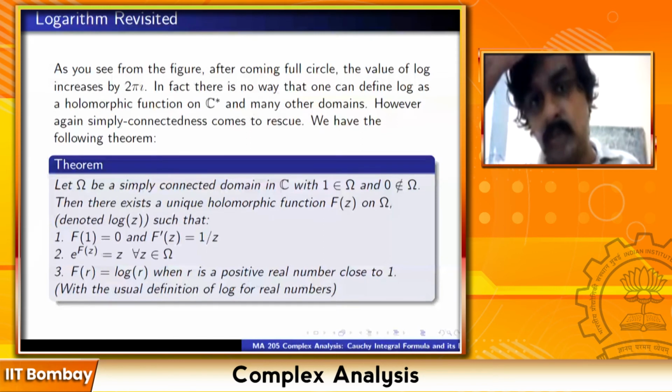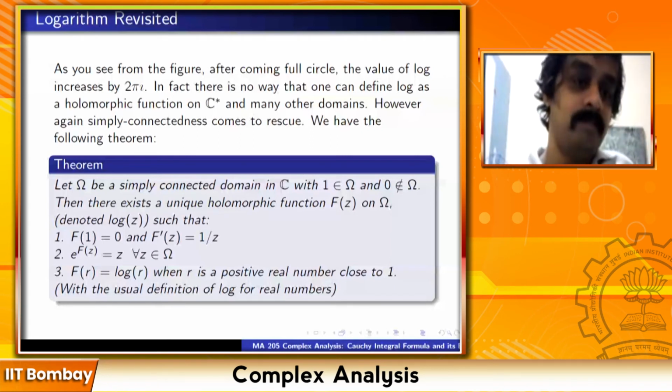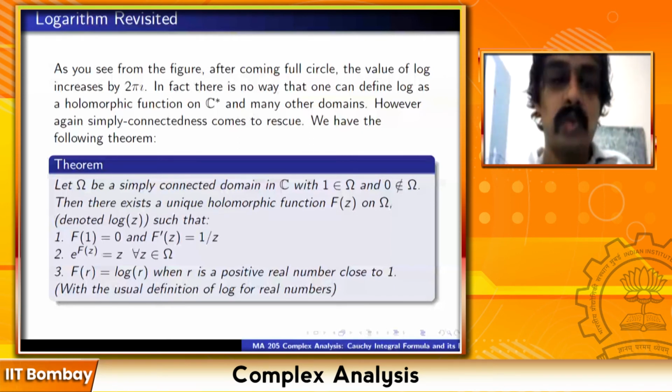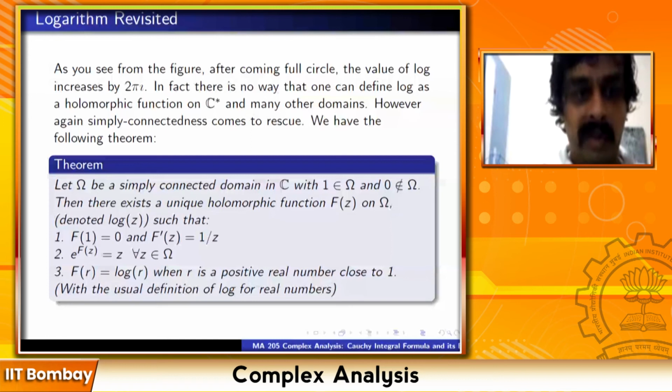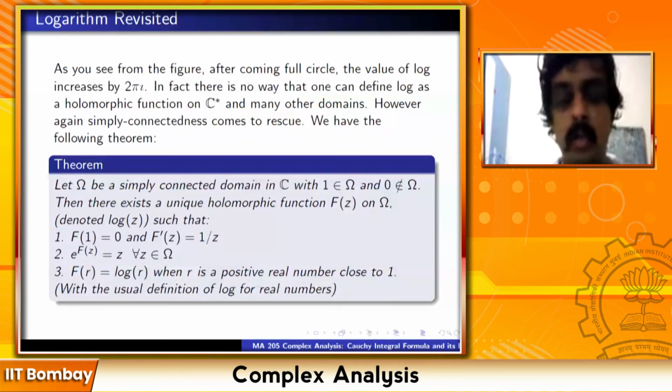So I'll keep it for half a minute. So the problem in the previous case was that C star was not simply connected. If you restrict yourself to simply connected domains, you can uniquely define logarithm satisfying all the three properties. So in the third statement, why am I saying where r is a positive real number close to 1? Why is it important to say close to 1?